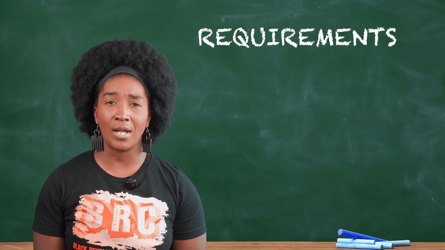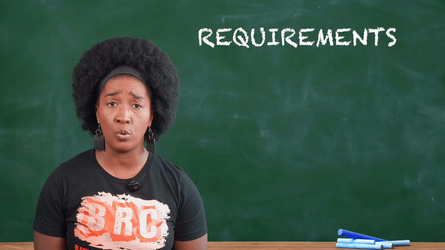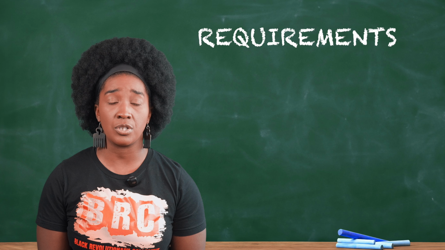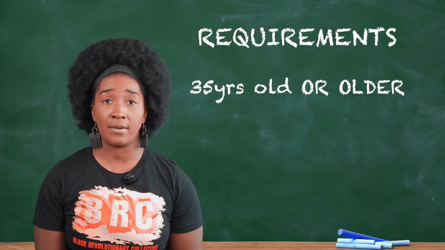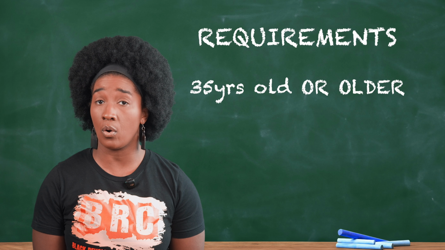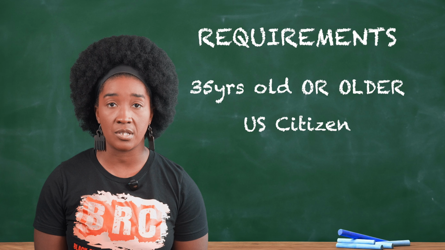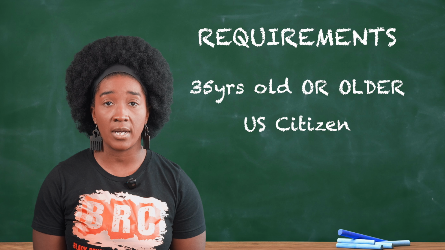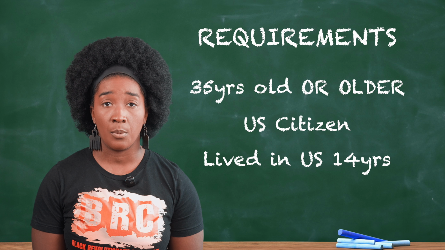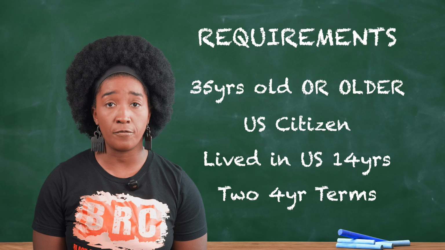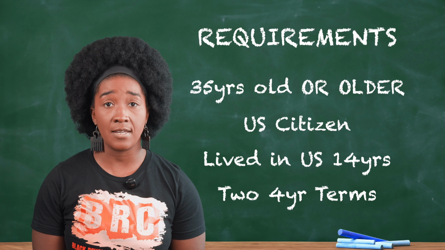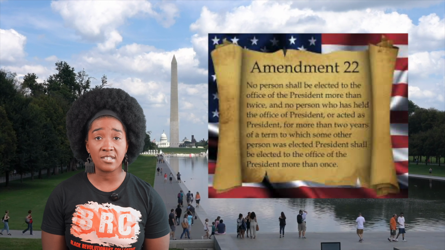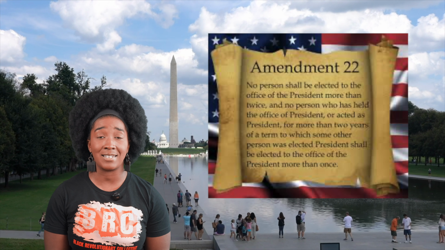There are only a few qualifications when it comes to who can be president. The Constitution has 3 requirements. You have to be 35 years old or older, a natural-born citizen, and you've lived in the U.S. at least 14 years. Presidents are limited to 2 4-year terms, and that's in the Constitution by the 22nd Amendment that was ratified in 1951. That's why before 1951, President Roosevelt ran 4 terms.